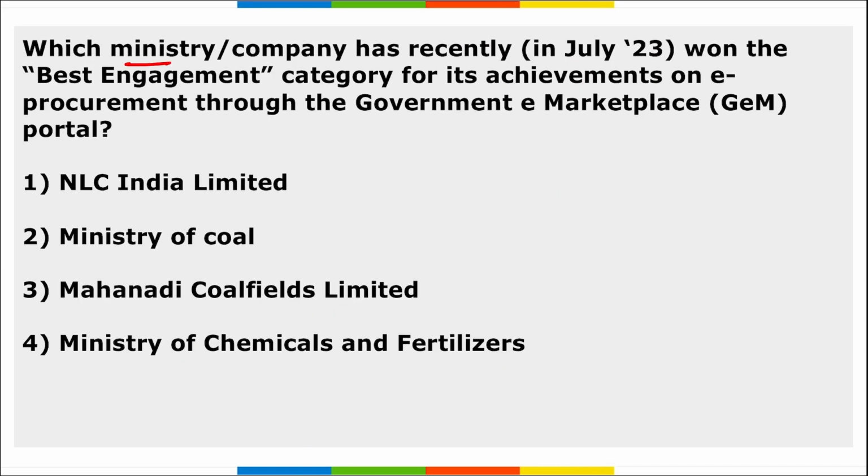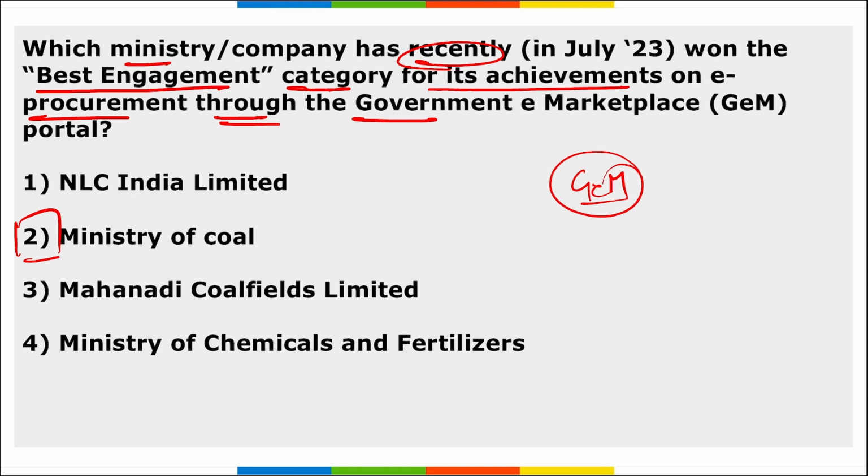Next, which ministry or company recently won the best engagement category for its achievement on e-procurement through the Government e-Marketplace? It is your Ministry of Coal, and we know this GeM portal, that is Government e-Marketplace, is basically to sell various products, raw materials, and services online, correct? Under the best engagement category for the achievement of procurement through Government e-Marketplace, it is your Ministry of Coal that was awarded,